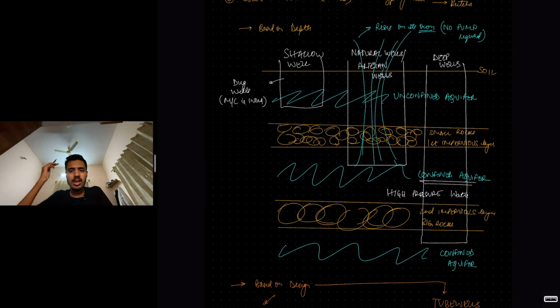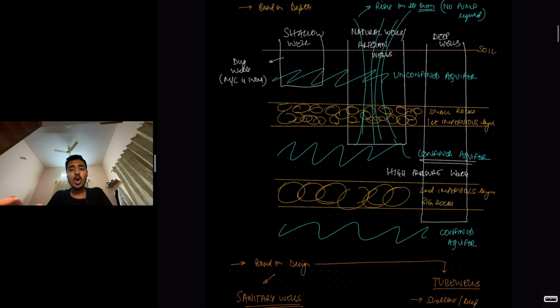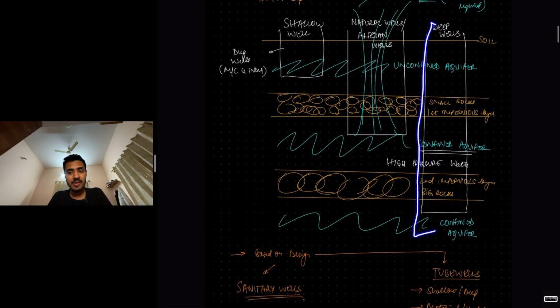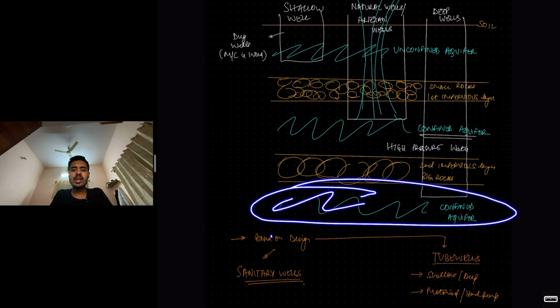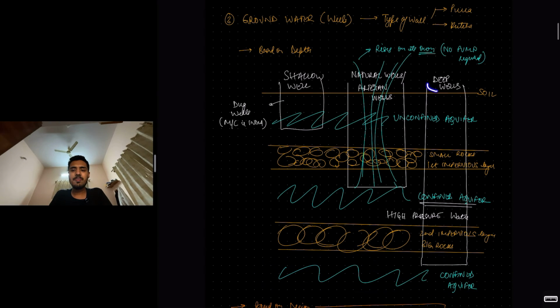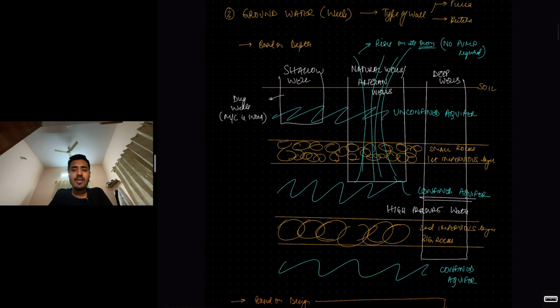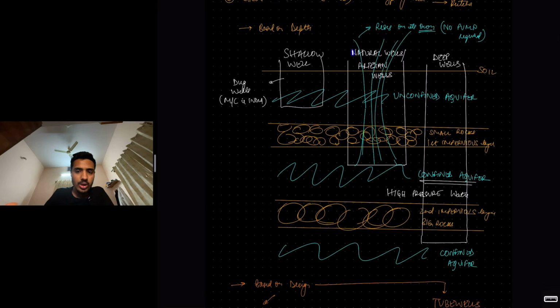This is shallow wells. You have another known as deep well that goes all the way below the second impervious layer, below the big rocks, where you have a large amount of water in the confined aquifer. Those are deep wells. Now, what are these natural wells or artesian wells? Most common in India is shallow wells or dug wells. Natural wells or artesian wells, not commonly seen in India. Basically, they go to this middle aquifer. In between the first impervious layer and the second impervious layer, you have a confined aquifer where the water is at high pressure.